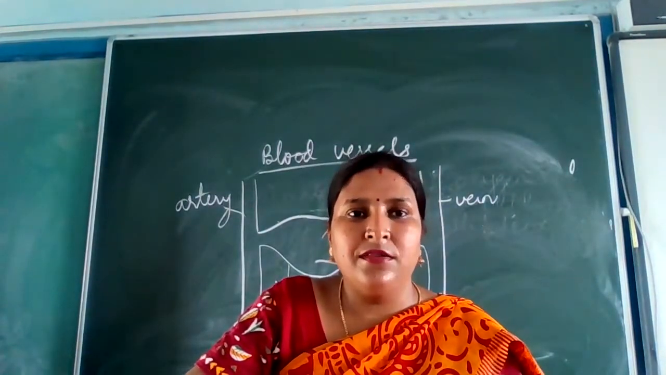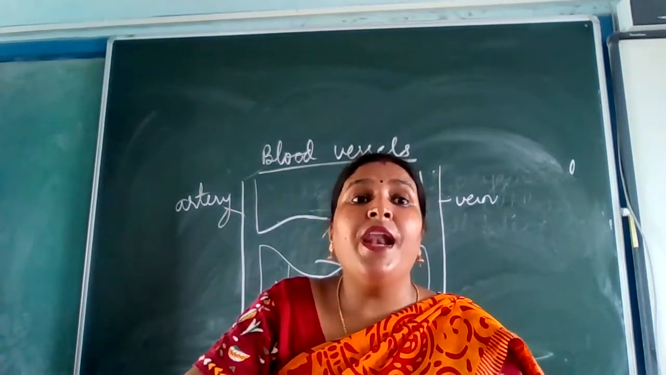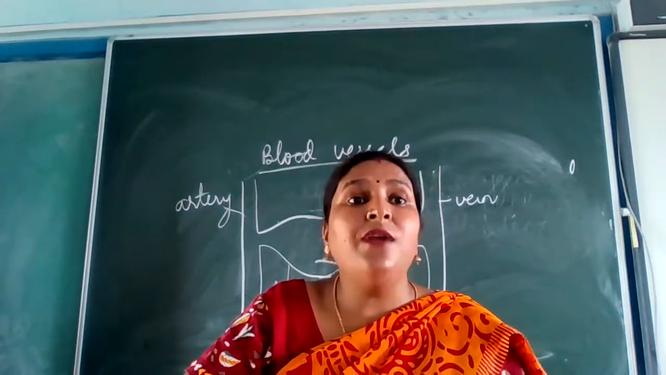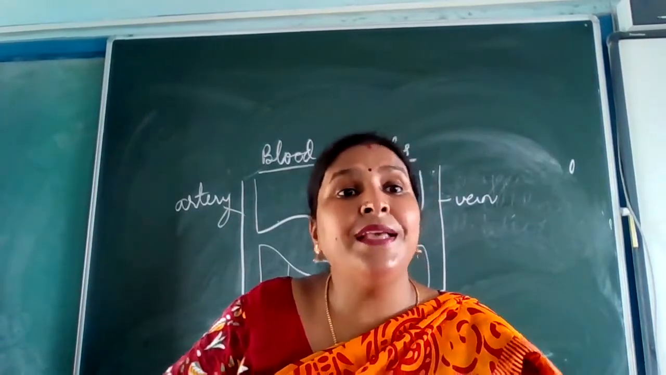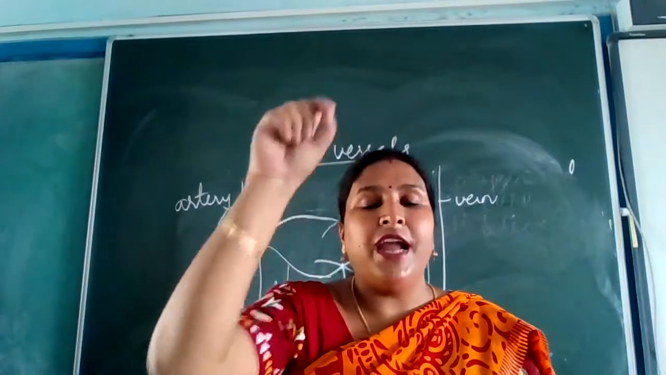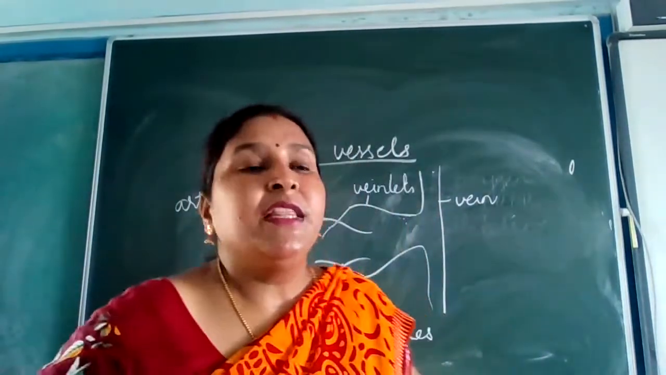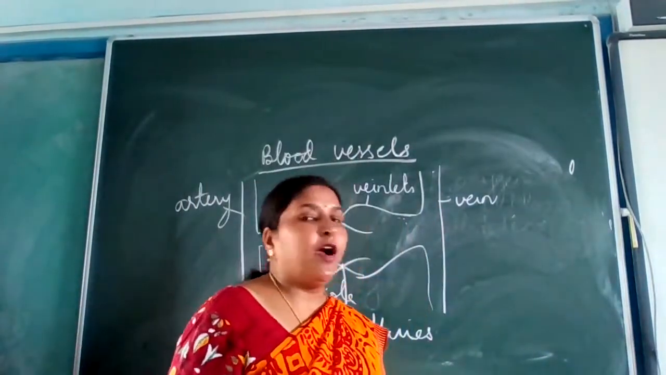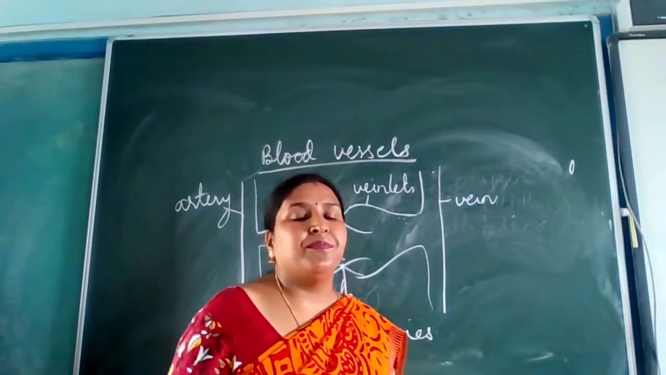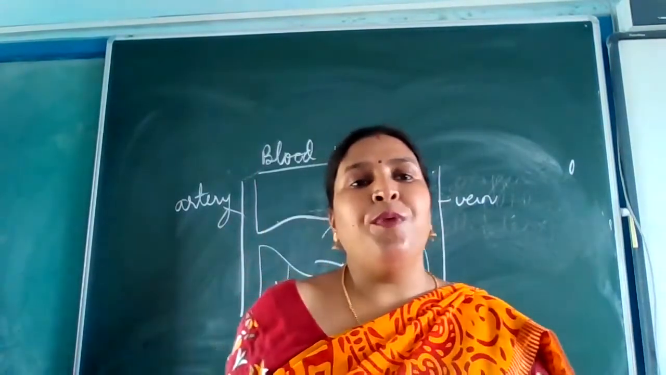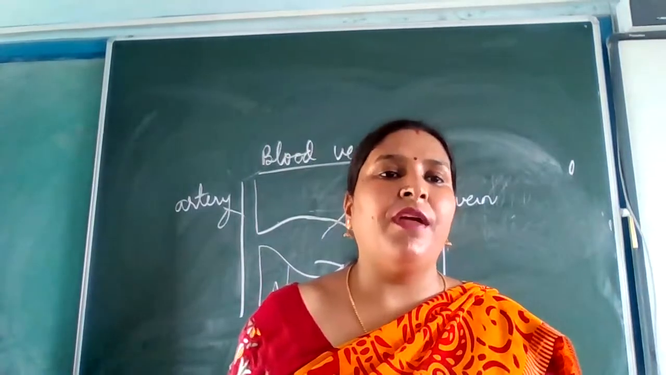What will you write? You will write vena cava. Please write it down, put the asterisk in a book and write it down. The largest vein in the body is vena cava. It can be superior vena cava or it can be inferior vena cava.